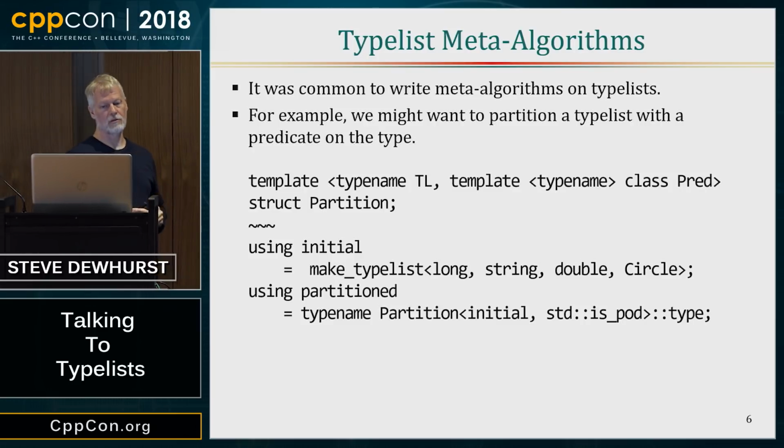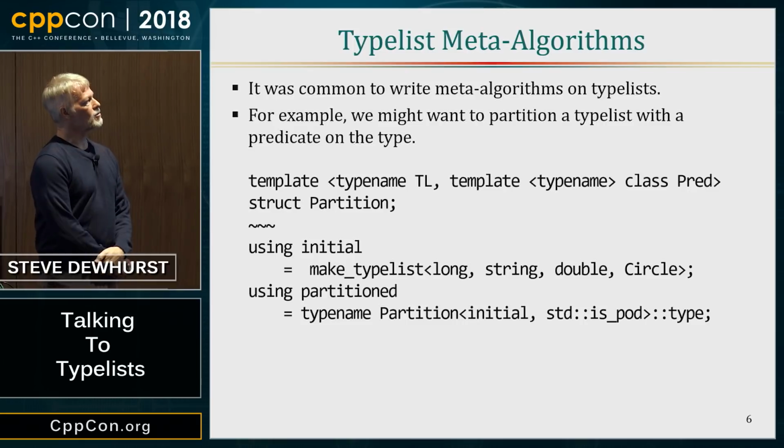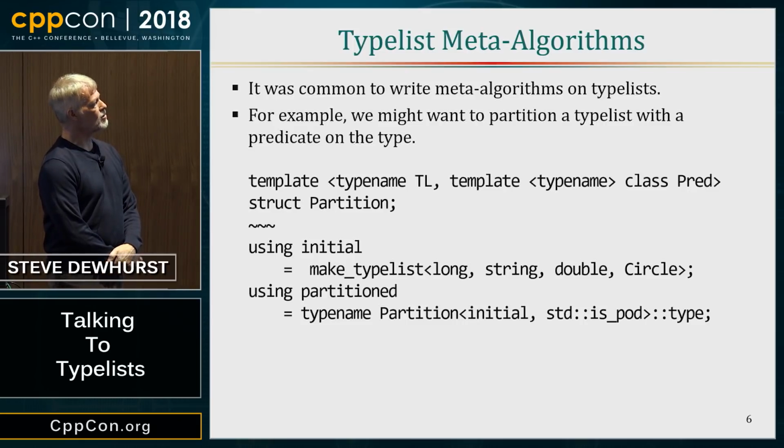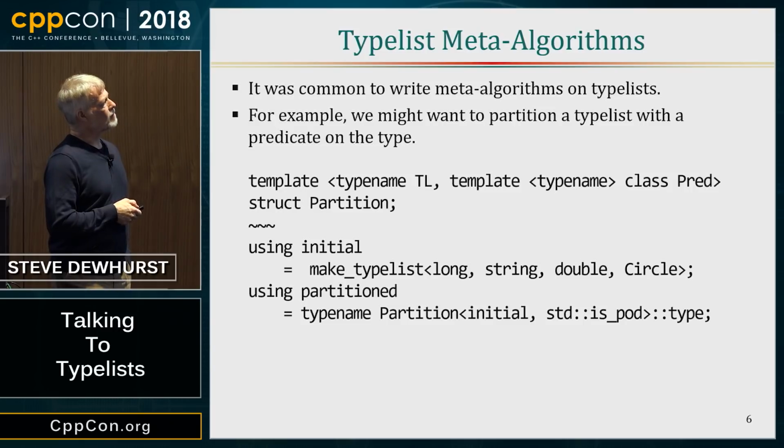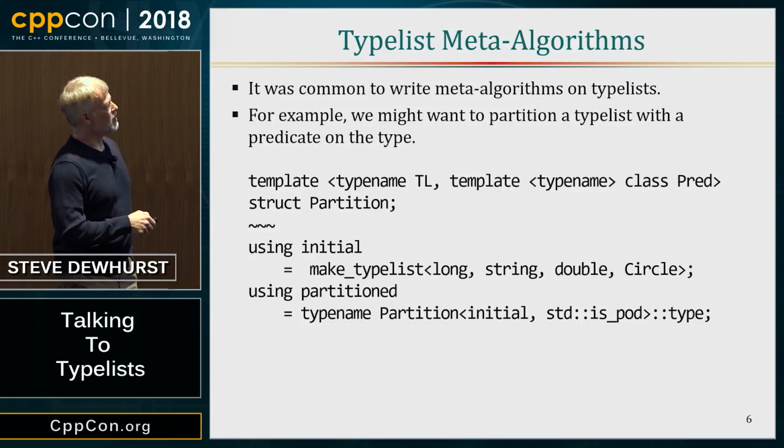So one of the things we used to do is create pretty attractive algorithms for type lists. Like here's a partition that takes a type list, takes a predicate that asks a question about a type, yes or no. So this is like a type trait. And we can just make a type list of some sort. And then we can partition it.